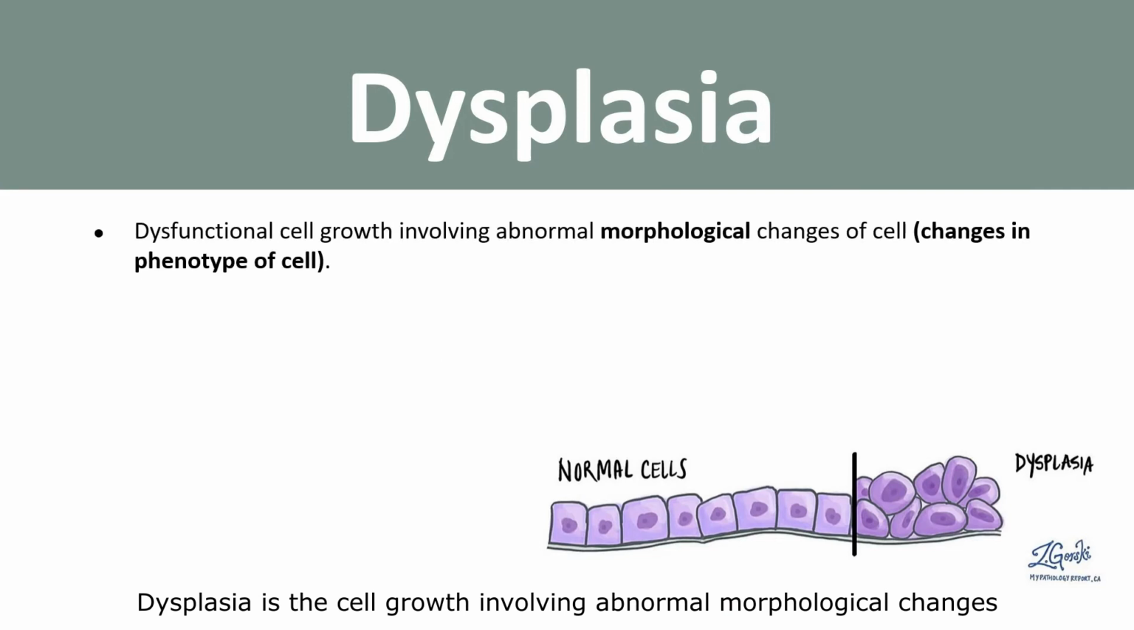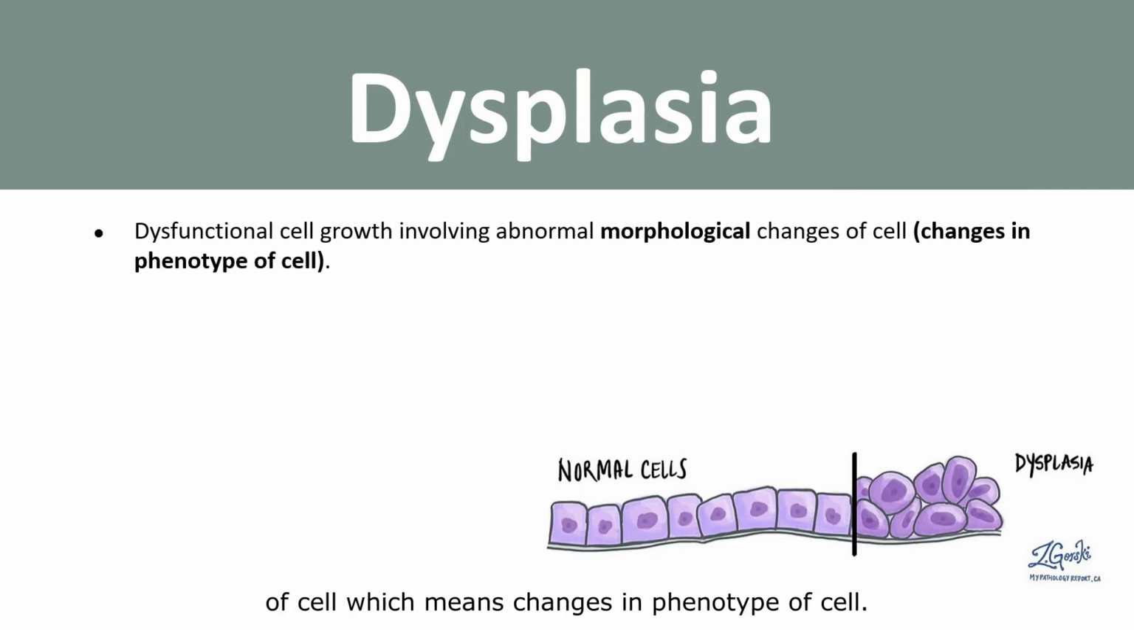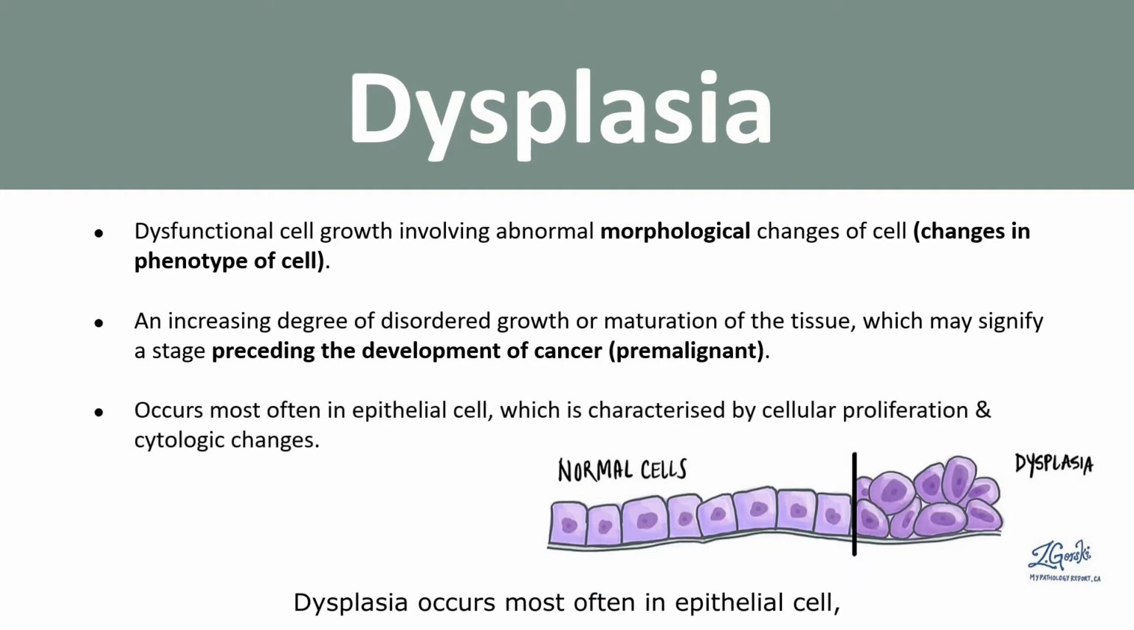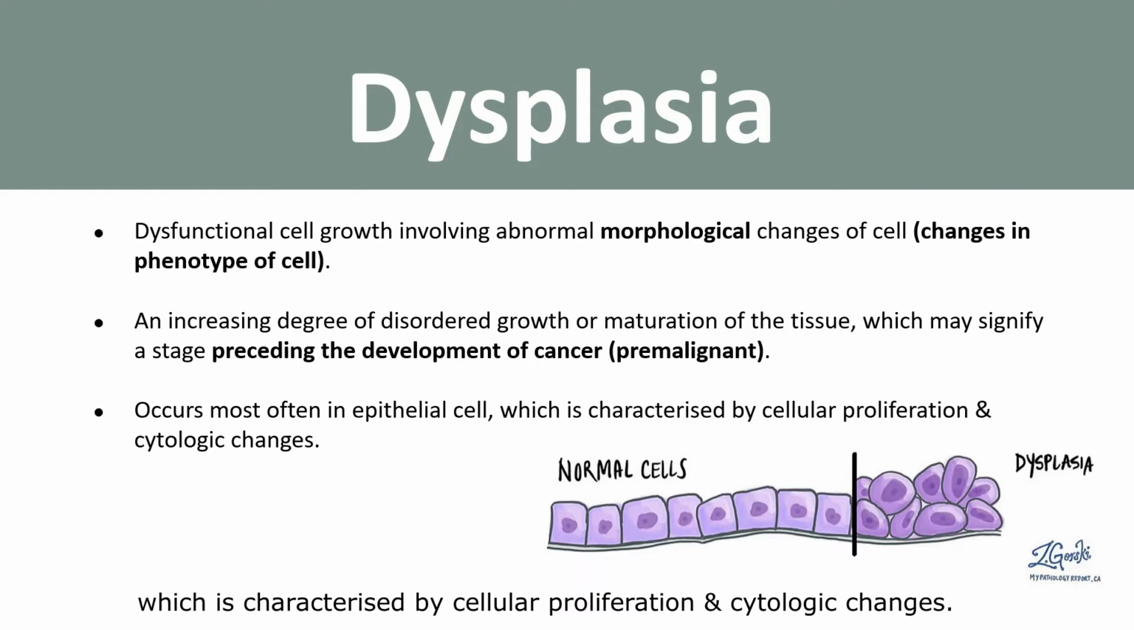Dysplasia is cell growth involving abnormal morphological changes of cells, which means changes in the phenotype of the cell. It is an increasing degree of disordered growth or maturation of the tissue, which may signify a stage preceding the development of cancer. Dysplasia occurs most often in epithelial cells, which is characterized by cellular proliferation and cytologic changes.